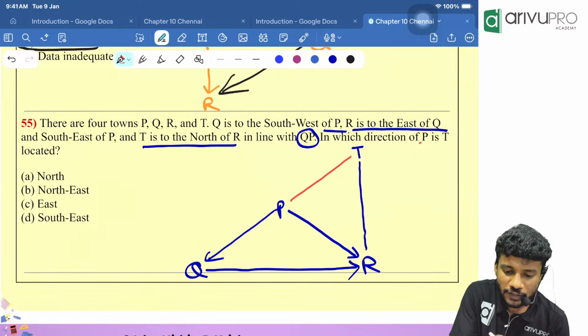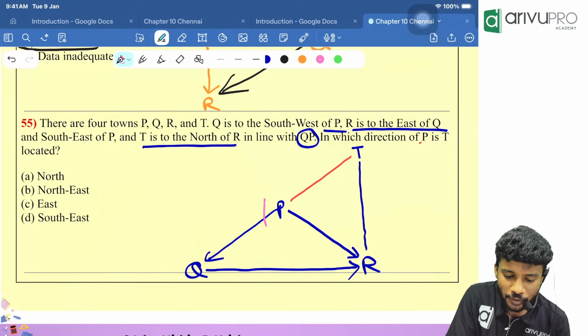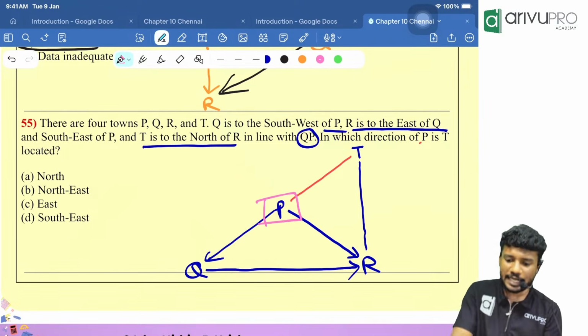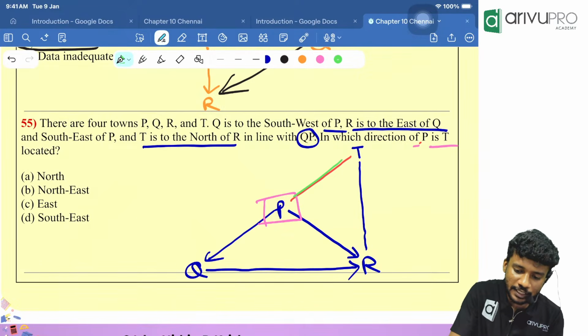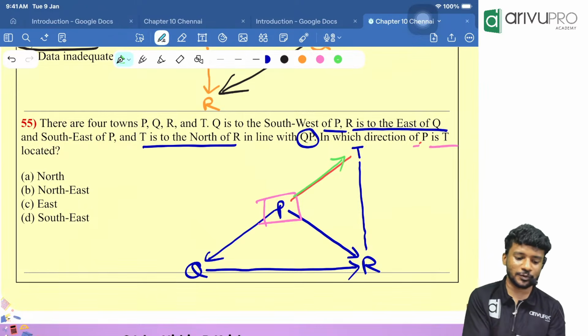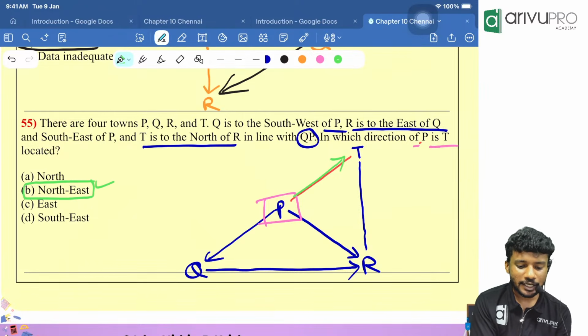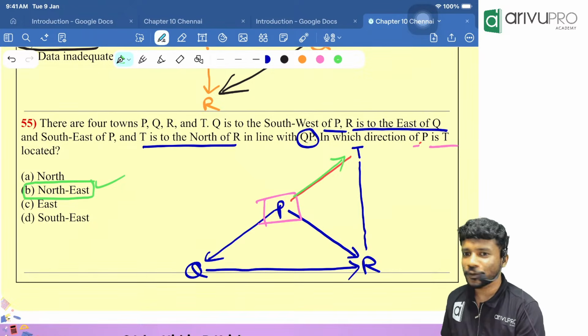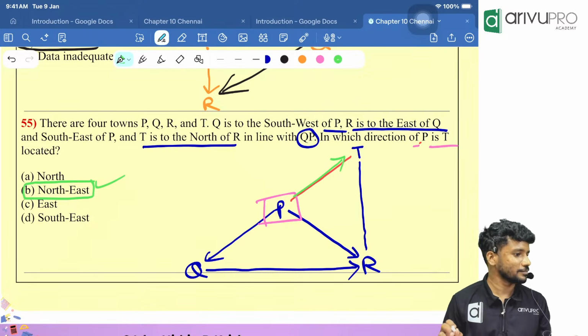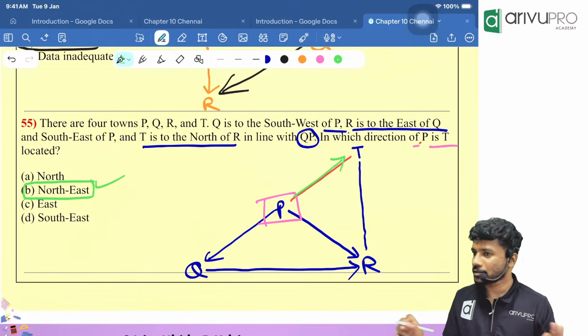So who is our reference point, people? Our reference point is P. In which direction of P is T situated? T is situated in which direction? This way is called as what? Northeast direction. Done. Draw 1 by 1 line. At the end of the day, you will get the answer no matter what. Okay. Draw, you will get it.